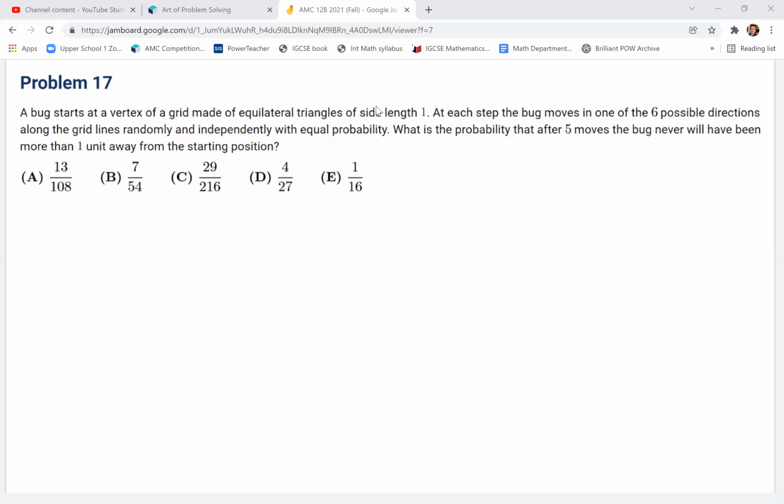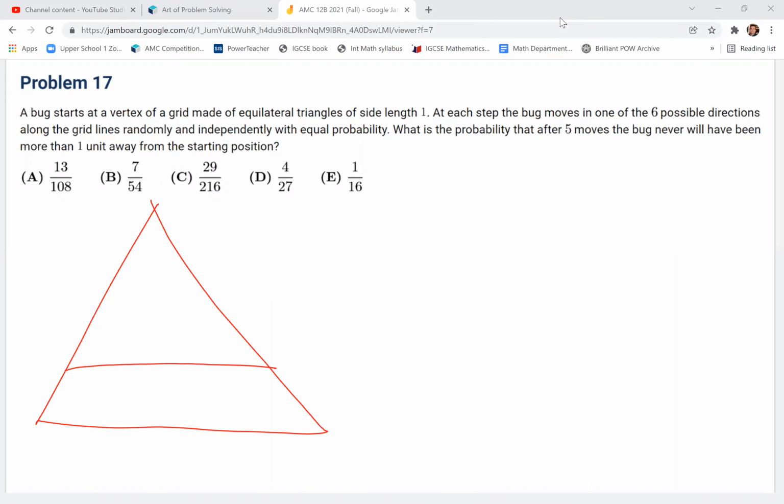Okay, so let's try to draw this situation so we know what we're talking about. We're on this grid made of equilateral triangles, right? And what's happening is this.